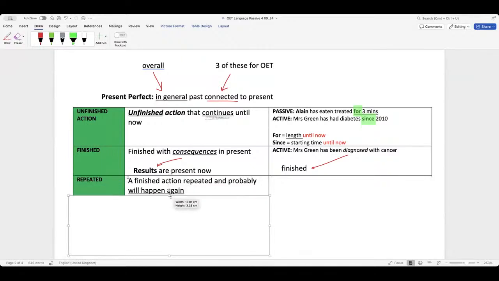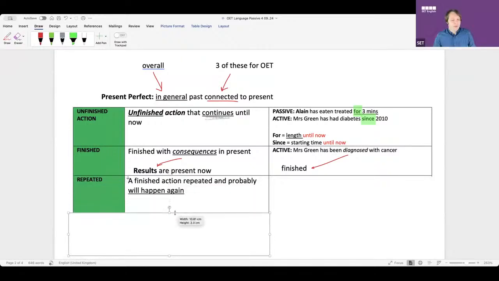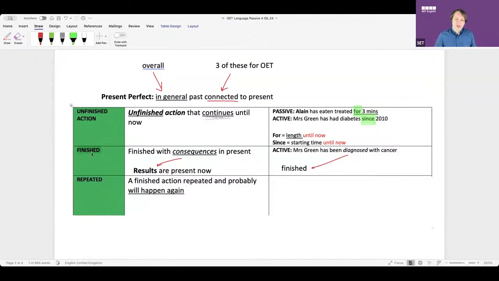Repeated action. Right. So this is a strange one. It's not finished, but it's not unfinished. See what I mean? It's not finished and also not unfinished. It is a finished action that repeats.